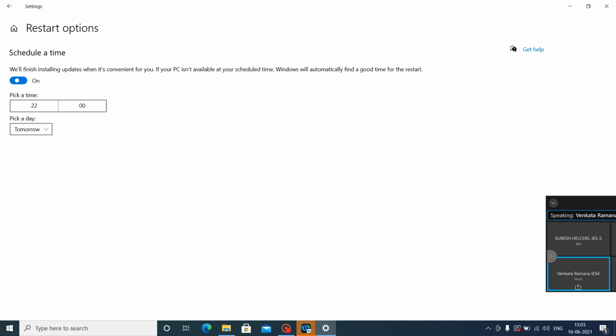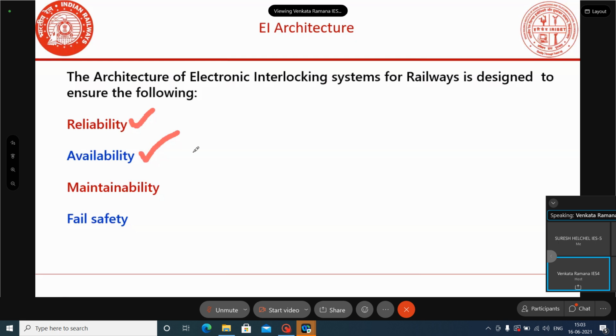It should deliver the things whenever required. The system should always be available and easily maintainable. Even if any failures occur, they can be rectified in a short span of time, within the defined environment. Then only we can call the system maintainable. The EA system should also be easily maintainable, and even if the system fails, it should go to the safer side failure only.